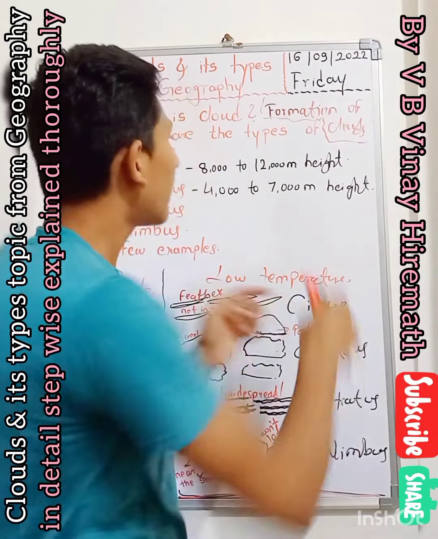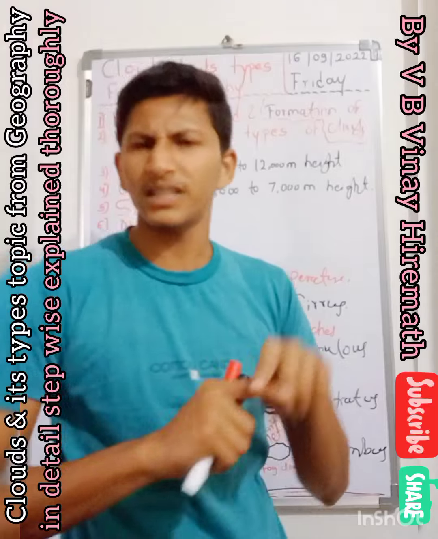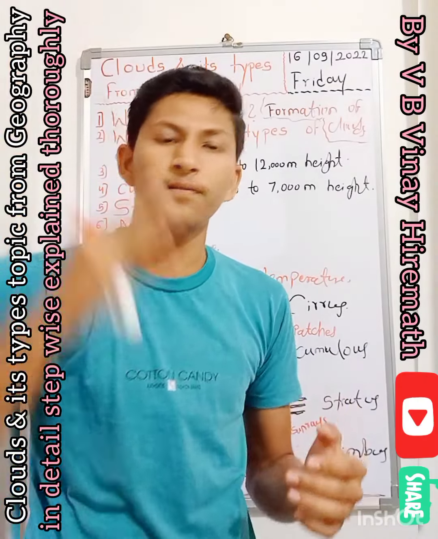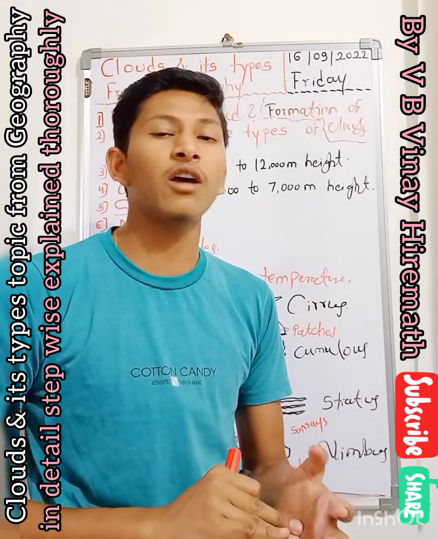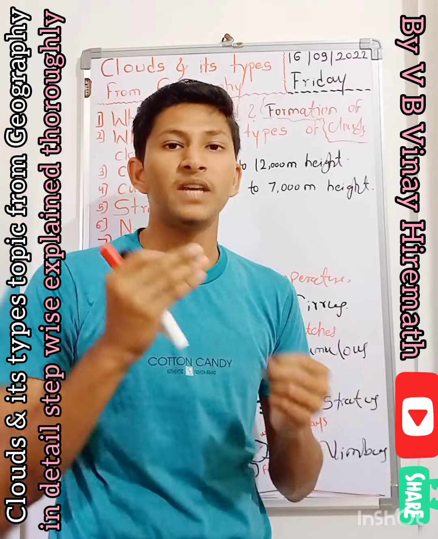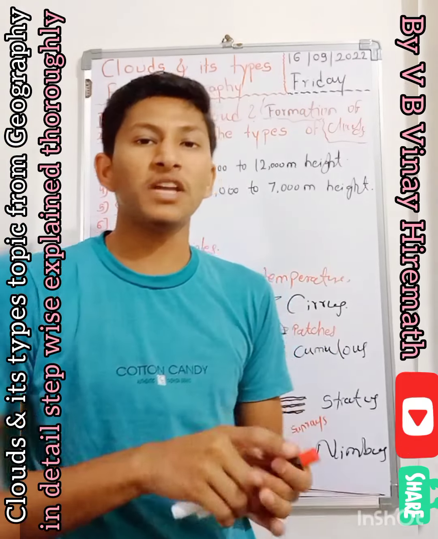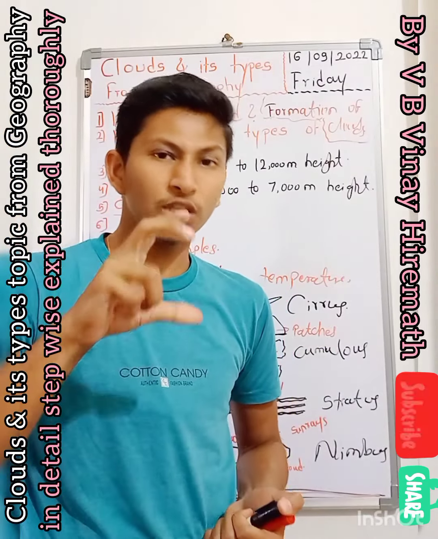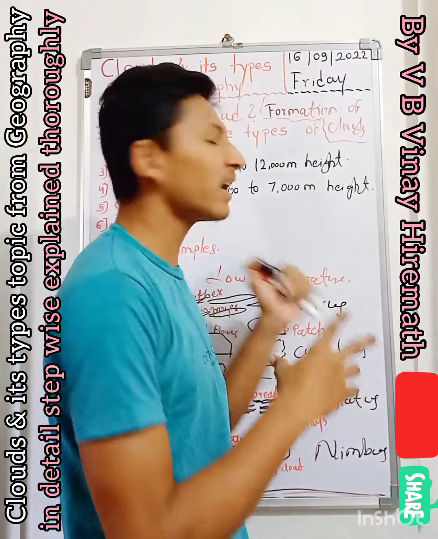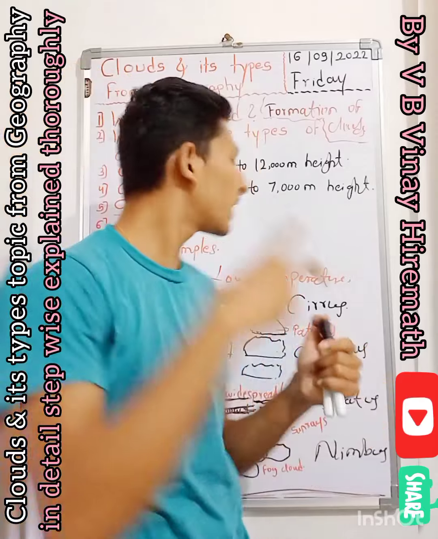That's called the cloud. And what is its formation? The formation is very easy. Due to evaporation, when the water goes up along with the air moisture and water vapors and reaches the atmosphere, due to its light weight it will reach the height of the sky.